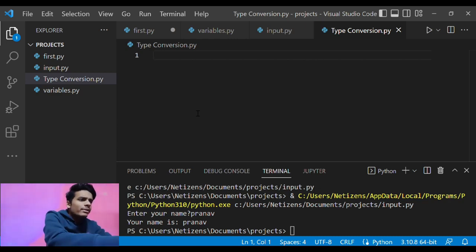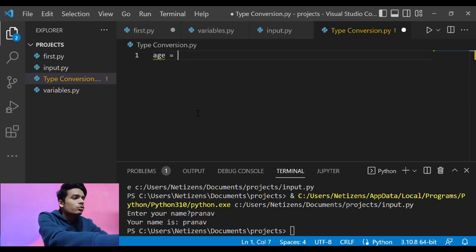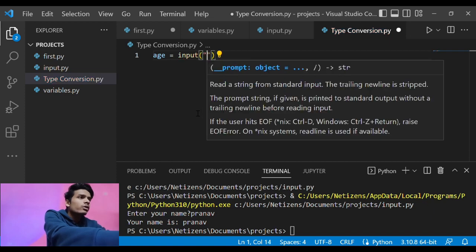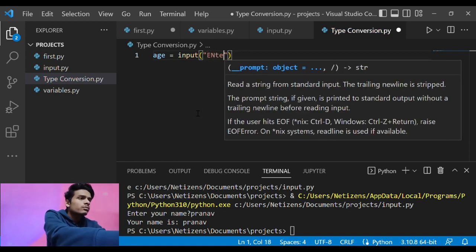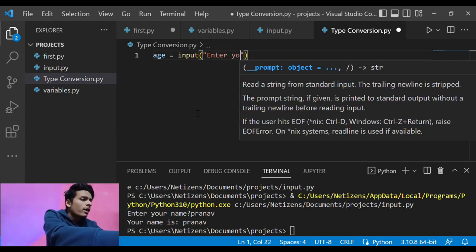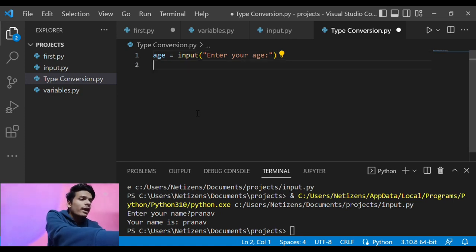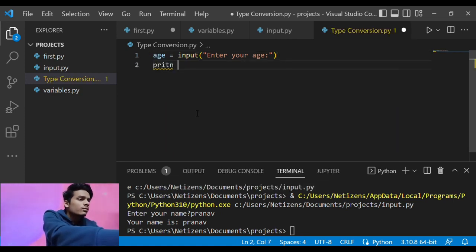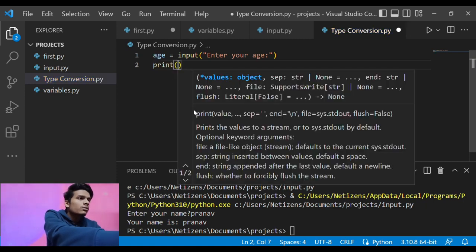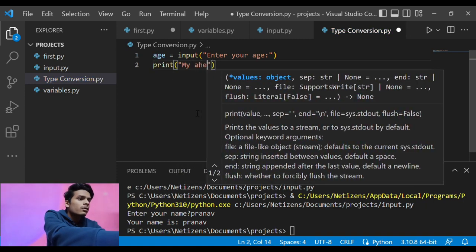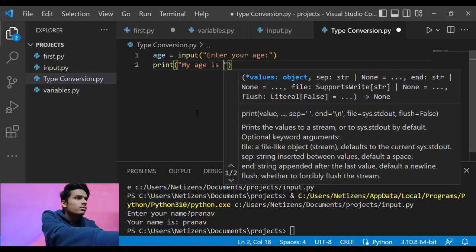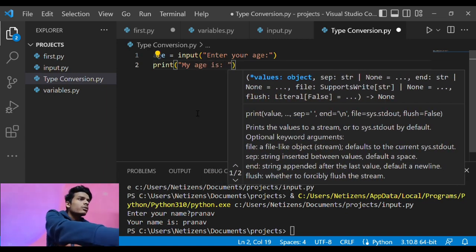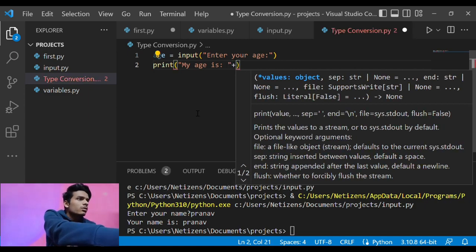So suppose I want to take input as a number. Suppose I want to take input of my age. So I write input, "enter your age", and after that the user will enter his age, and I'm going to print "my age is", then click the plus sign and enter age, and here you go.